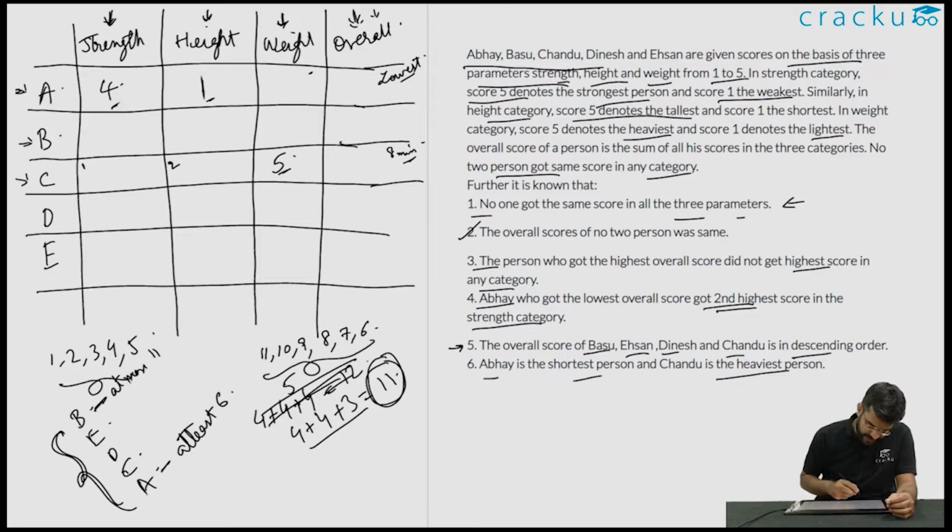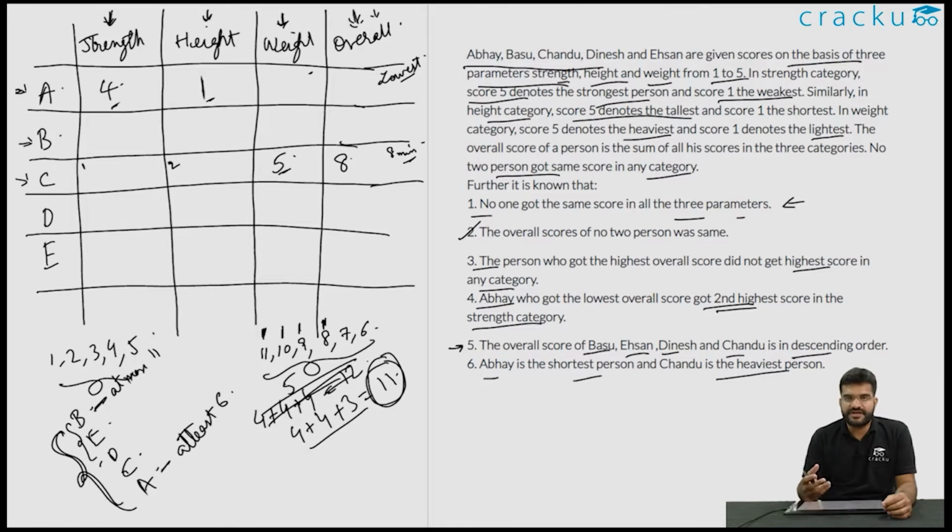But now if you look at it, if Chandu scores 8, Dinesh has to score 9 and Ehsan has to score 10 and Basu will score the maximum that is possible, which is 11. You know for sure that there are 3 people who have scored more than Chandu. So this would imply that the score of Chandu is exactly 8.